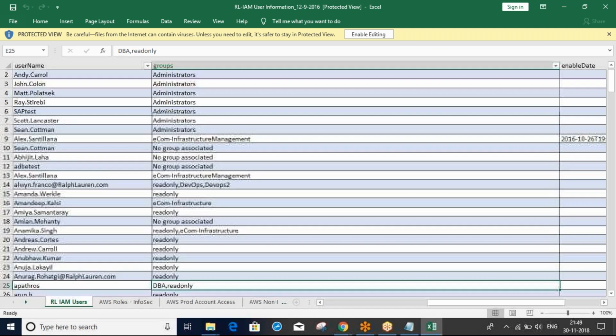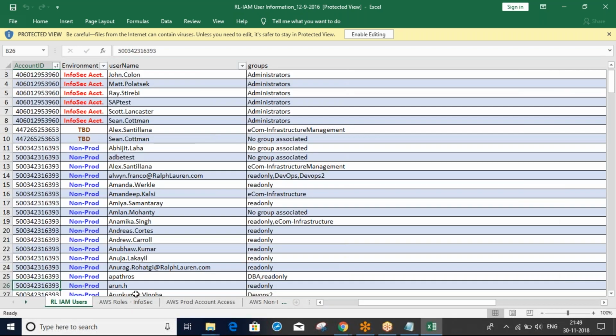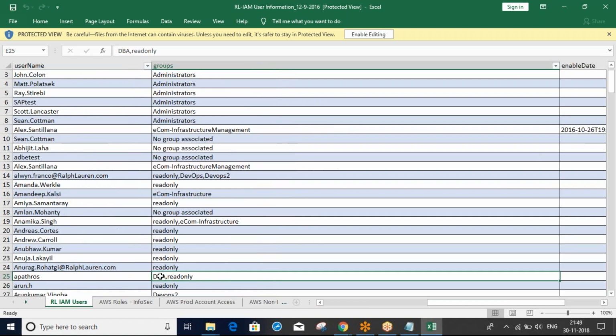You can see here this guy is from the database team. Here what we will do is create one group, the db group. For the db group we will provide the db full access. For the remaining things, EC2, S3, VPC, we will provide the read only access.